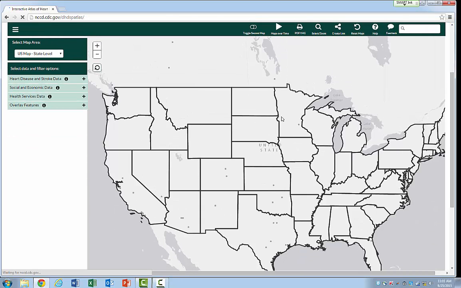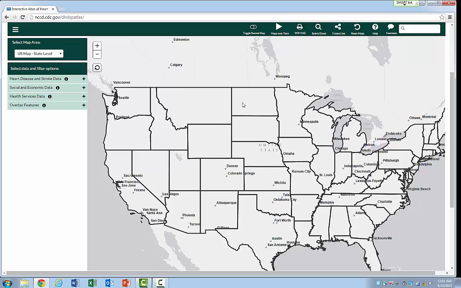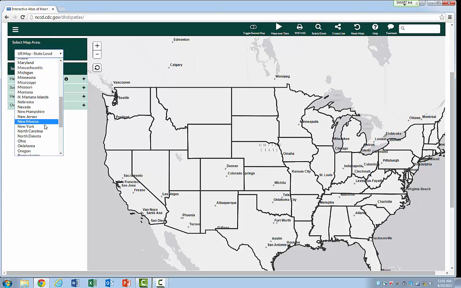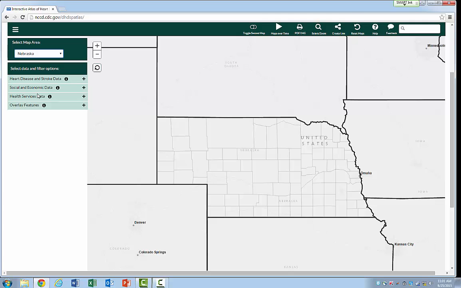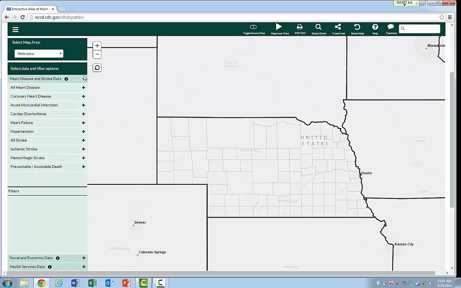Okay, so if you're interested specifically in heart disease and you want to look at Douglas County, we can select our state level to be Nebraska. Okay, so now we're looking at Nebraska as a state, and then we can select the heart disease and stroke data we're interested in. Let's actually do all stroke.